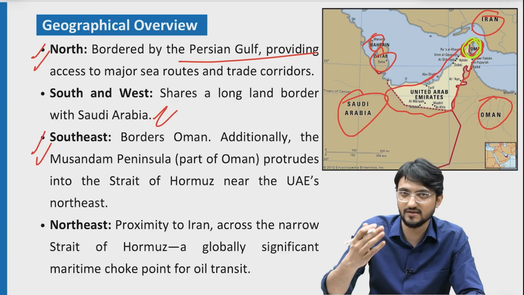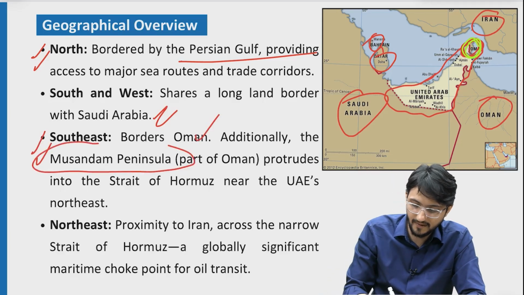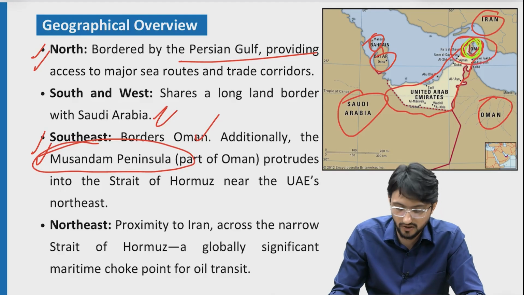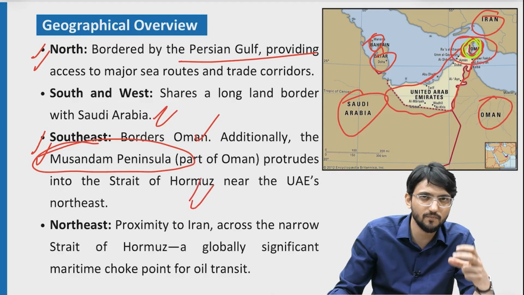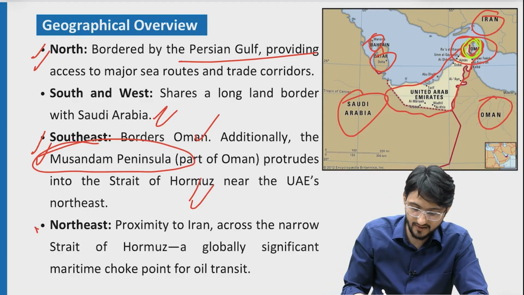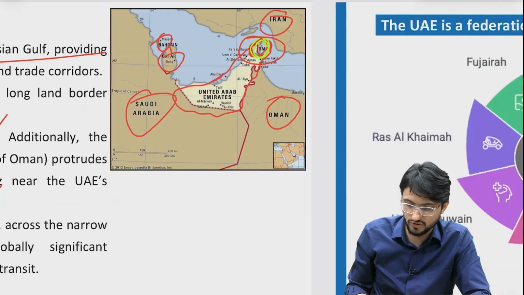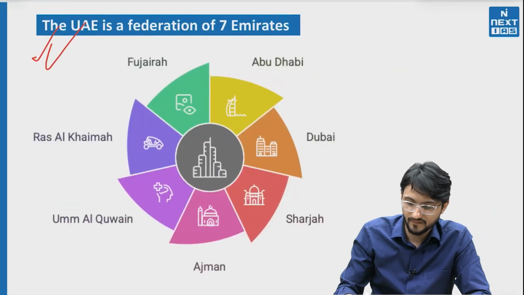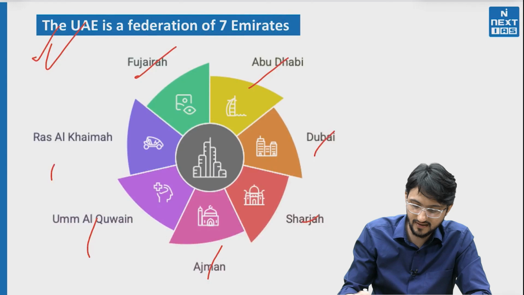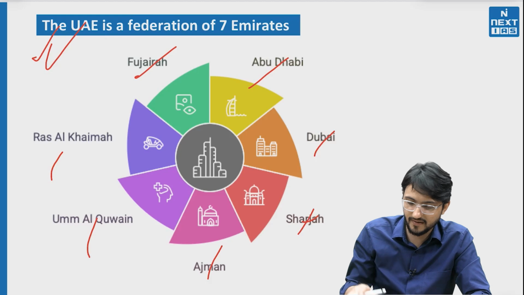On the southeast part we have Oman, and we have this Musandam peninsula that I have already talked about on the Strait of Hormuz. Strait of Hormuz is a choke point. It is a very narrow area through which ships go, so very important. And then northeast we have proximity with Iran across the Strait of Hormuz. And then all these kingdoms, Emirates, are there in the UAE. That is 7 Emirates. The names are written, you can read. So 7 Emirates are there.